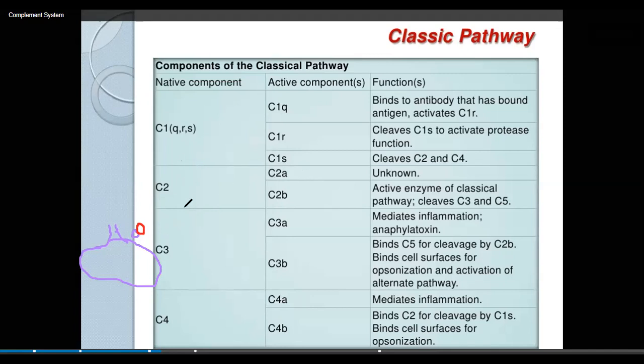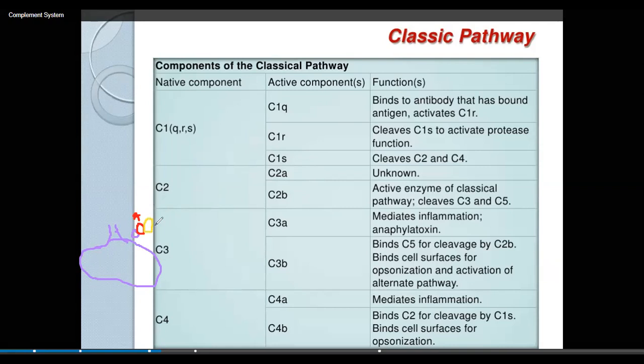Only C2a will bind to this complex, and C2b will be released. Now C2 will bind here.